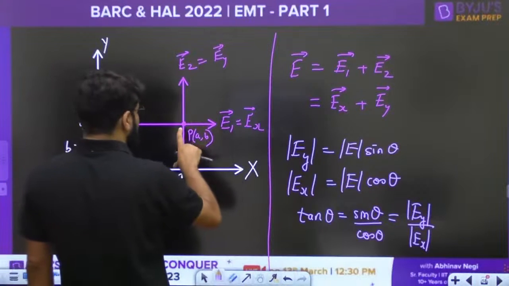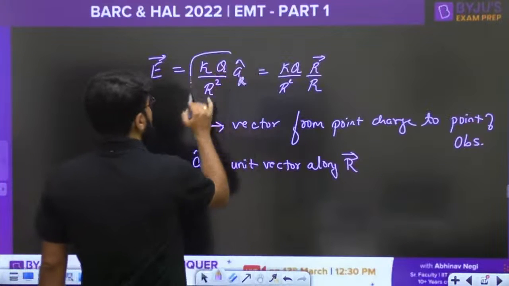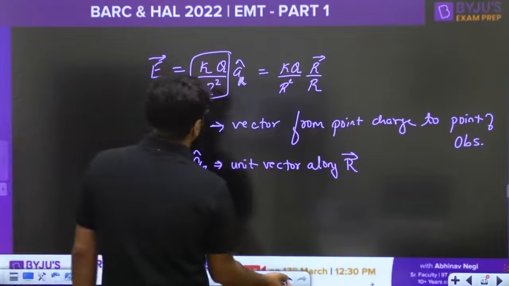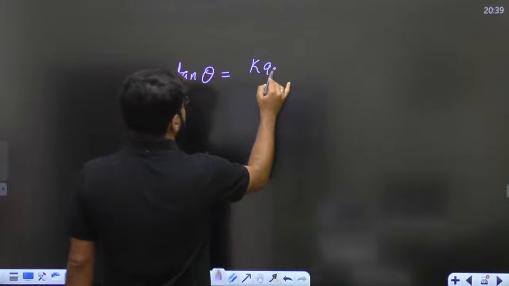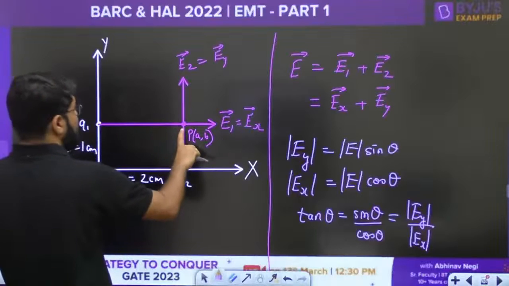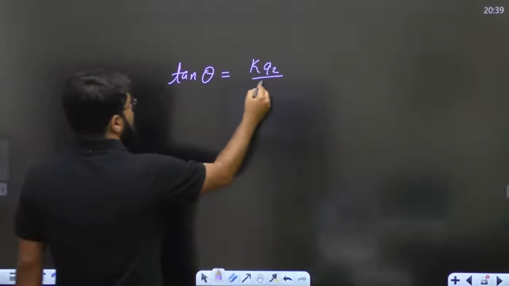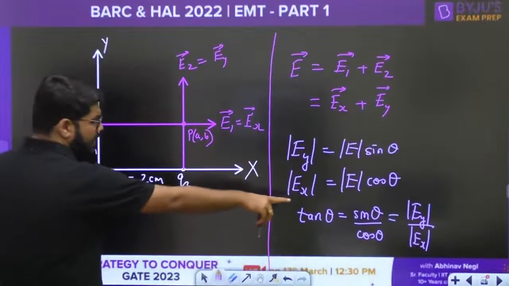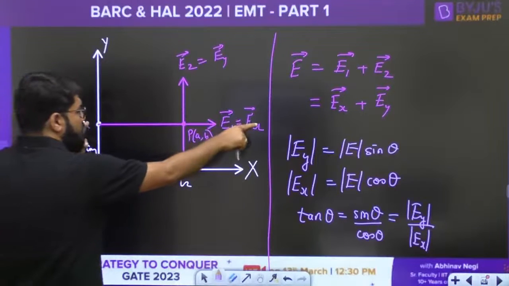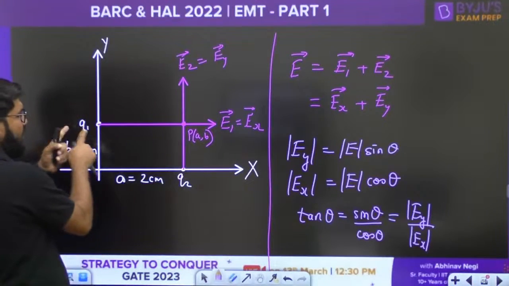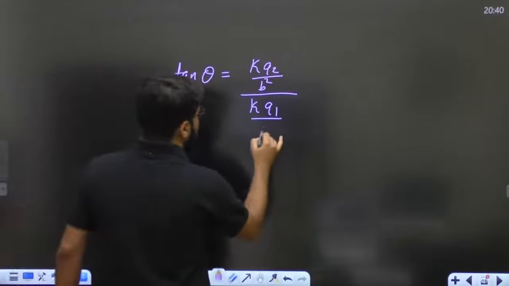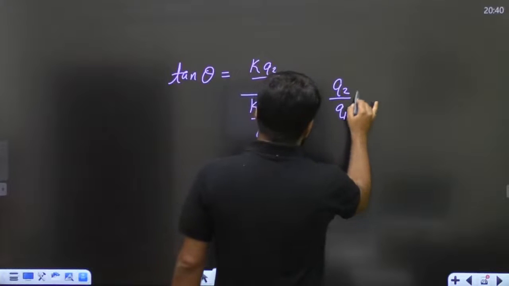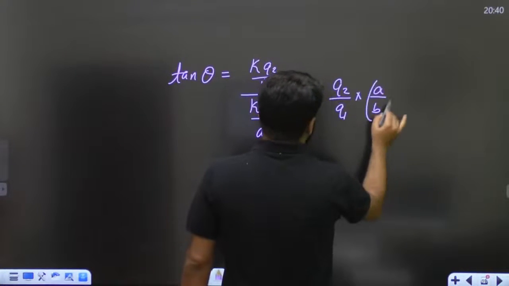If you want to write only the magnitude term for the electric field, that is KQ by R square. So this will be given by K Q2 divided by R square, R meaning distance. How much is this distance? B. So this is B square, divided by K Q1 divided by A square, which is the magnitude of EX. So K and K get cancelled. You should get Q2 by Q1 into A by B whole square.